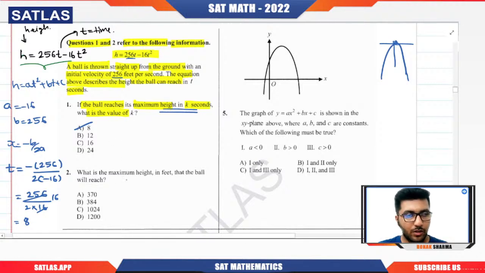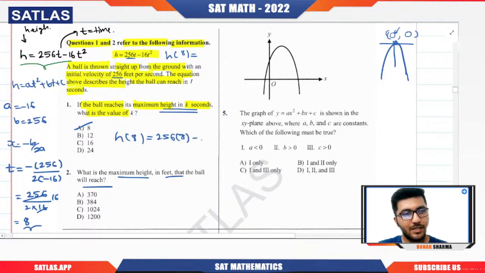Now, what is the maximum height? We know that we will get the maximum height at this particular t, because at the vertex, whatever y coordinate you want to calculate, I have told you that will be nothing but at this particular value of x. So you calculate the value of h at 8. So h of 8 will be 256 times 8 minus 16 times 8 square.